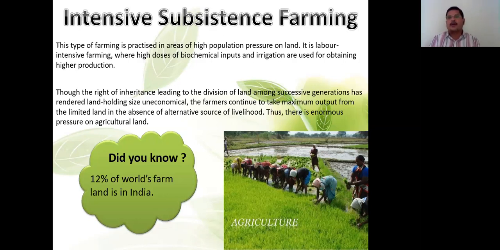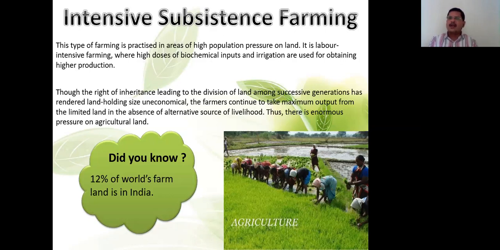To increase the production, they use biochemical inputs, like pesticides and urea, and many other chemicals to increase the production in less time. So for that, labor is also required more.